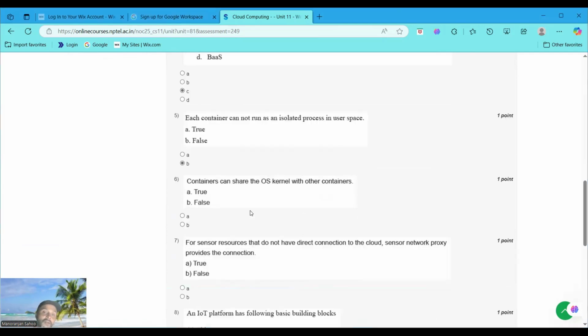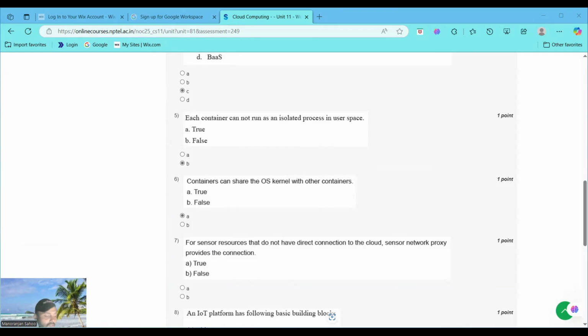Containers can share the operating system kernel with other containers. Yes, it is a true statement. Why? Containers share the host operating system's kernel, unlike virtual machines that include a full operating system. This sharing enables lightweight operation and resource efficiency. So A is correct because kernel sharing is a defining feature. But B is incorrect because it contradicts the container design. That's why we choose option A.